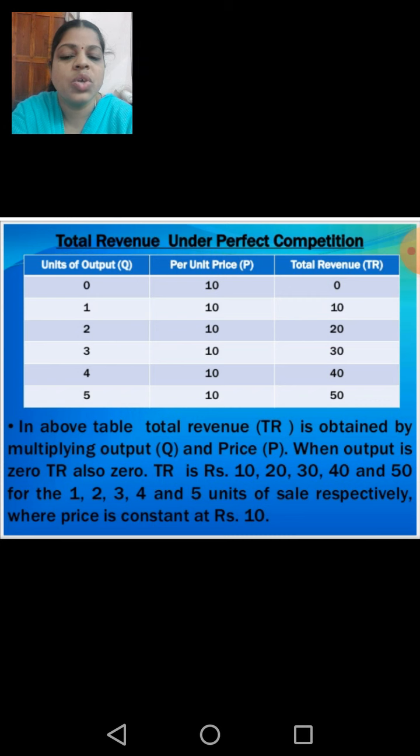In this manner, the different outputs are given, but here we can see the price is constant. That is the important feature of the perfect competitive market. Multiplying the units by their corresponding prices, we will be able to calculate total revenue.